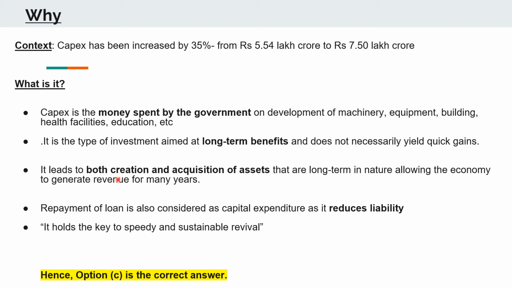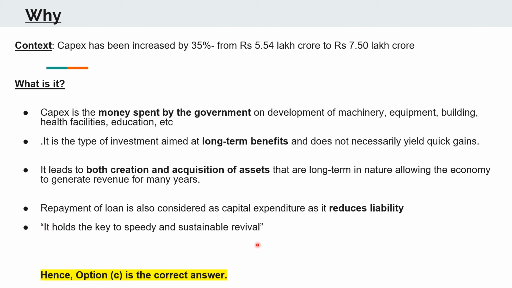Also, it leads to both creation and acquisition of assets that are long-term in nature and will allow the economy to generate revenue for many years. For example, a machinery once bought need not be changed every year. Therefore, it is an asset created and an asset acquired, which will serve the economy for many years. Also, the repayment of a loan is considered as a capital expenditure because it reduces the liability on the government. Therefore, your option C was the correct answer.